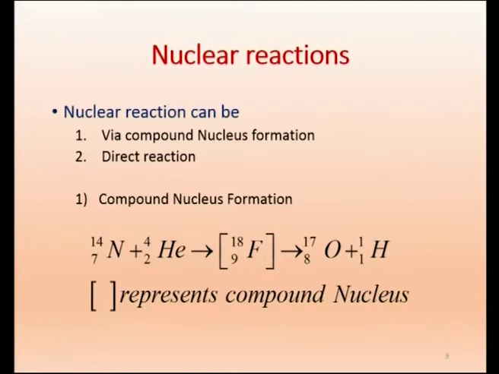When you say compound nucleus formation, if you take a neutron which is bombarding the target, and it is coming slowly, then it can get embedded and form a compound system, that is called compound nucleus. After some time this particle will de-excite. So, this is called compound nucleus formation.